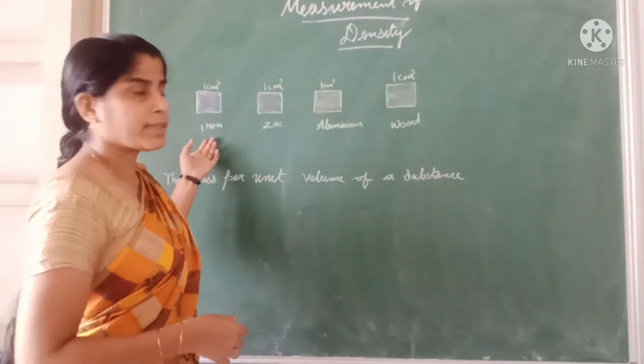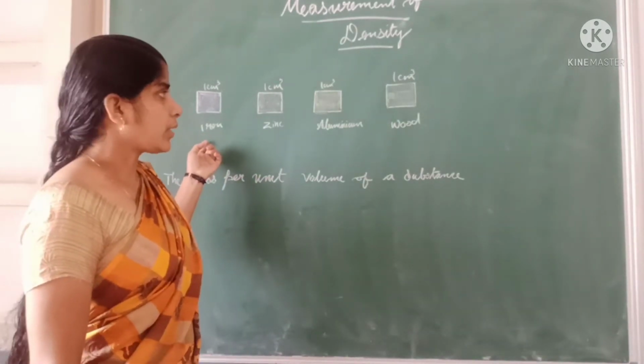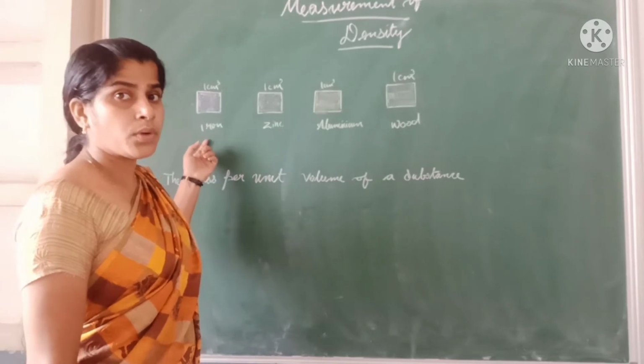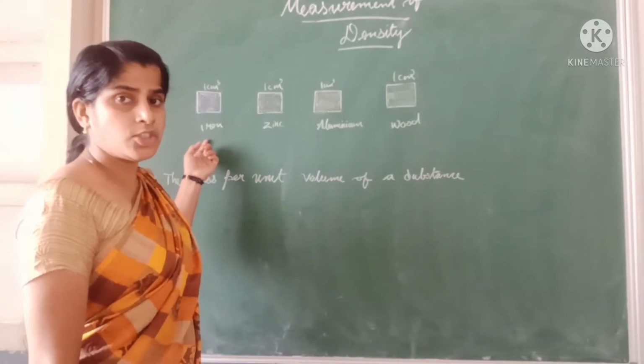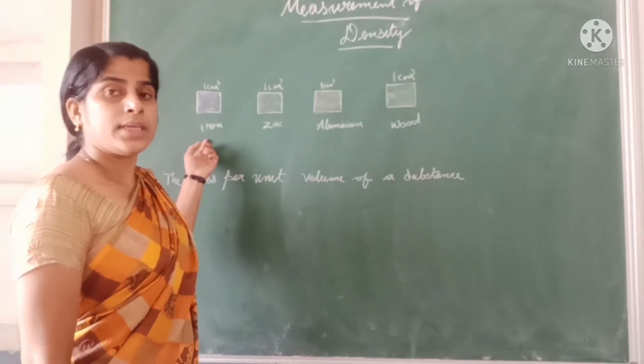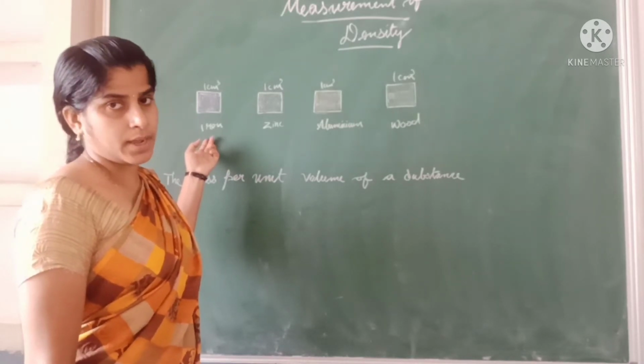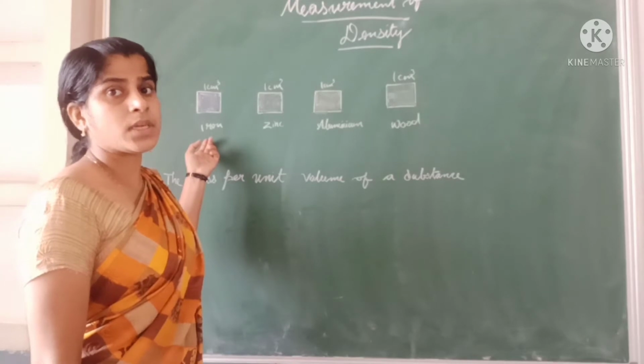Here I took 4 cubes. Each side is 1 centimeter and their volume is 1 centimeter cube.